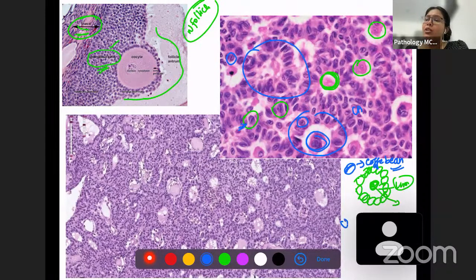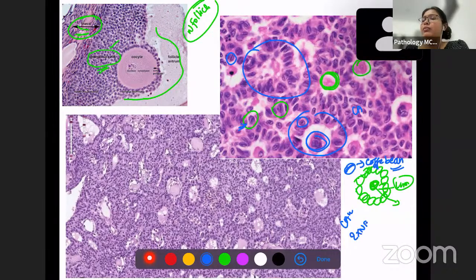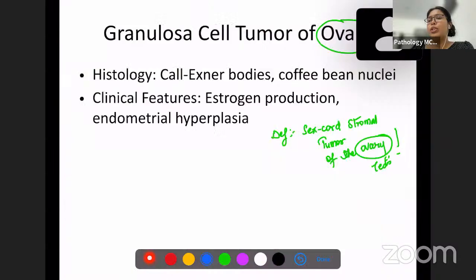So these are known as Call-Exner bodies. Okay, you can see lots of Call-Exner bodies here. These are all Call-Exner bodies. Call-Exner bodies are very unique to granulosa cell tumor. So what are the key features which you have to remember?